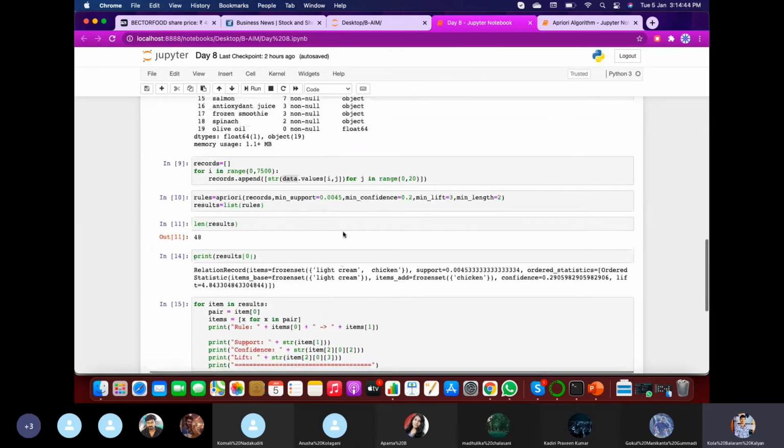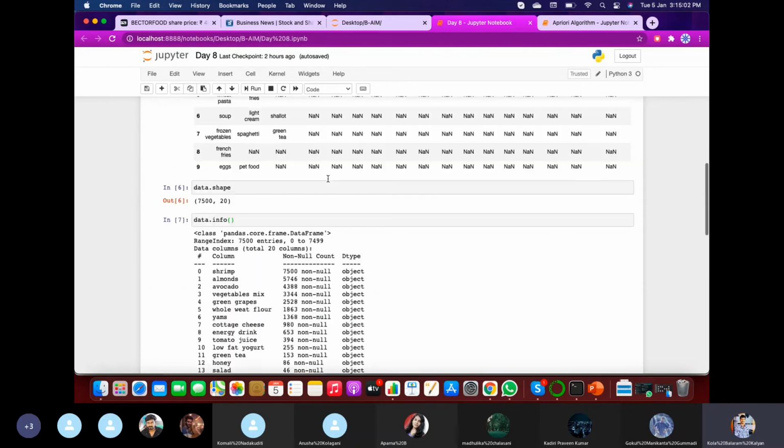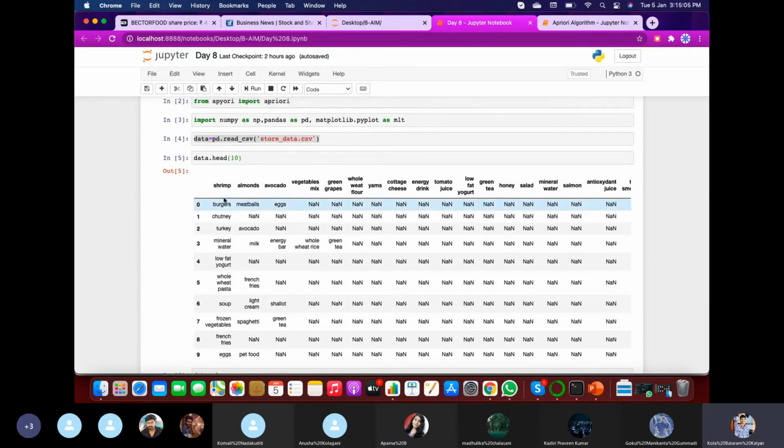So all those values in the combinations of i comma j, here i indicates the rows, which we have considered earlier. The i will be starting with 0 and ending with 7500. Suppose if we take 0, it will execute the first row. So this will be the first row where burgers will be stored, that is i equal to 0 and j is 1. If j is 1, it will execute the first column. If j is 2, it will go with the second column. Then if j is 3, it will go with the third column.